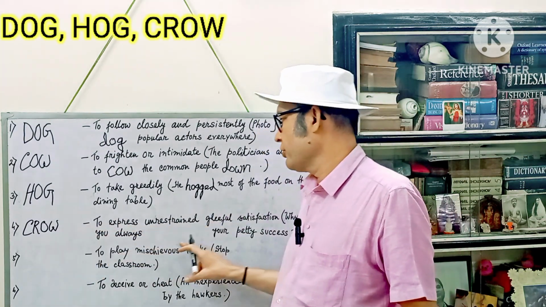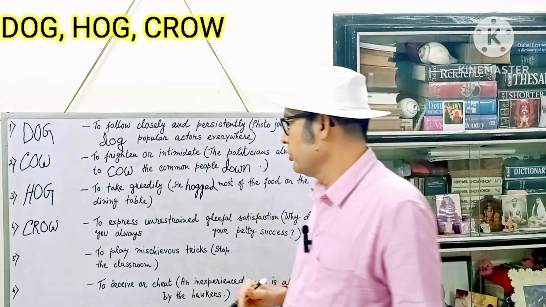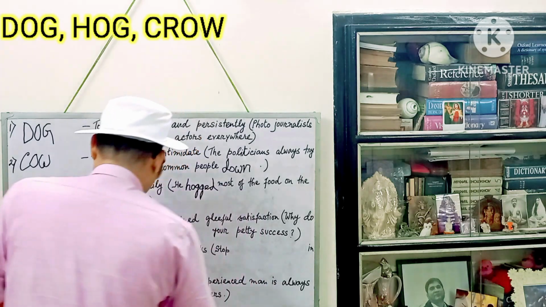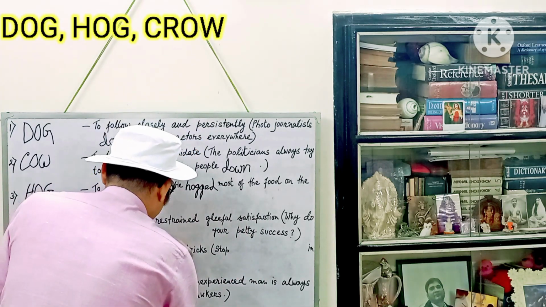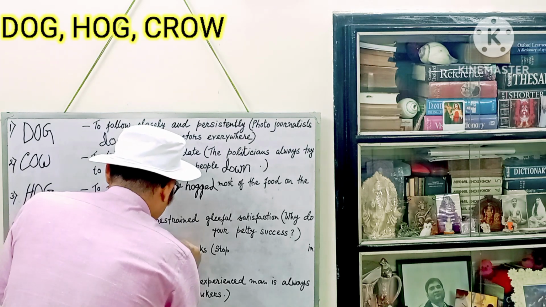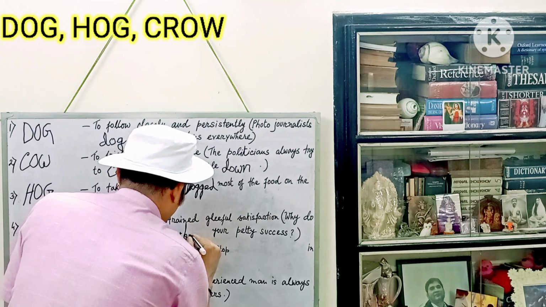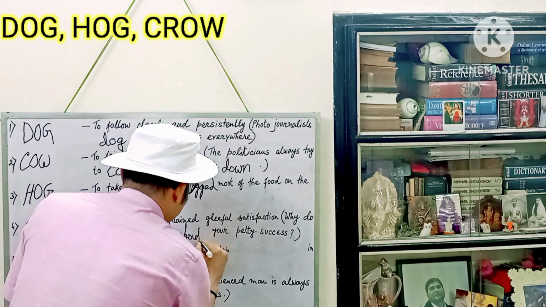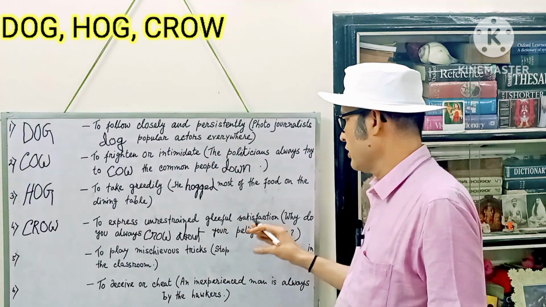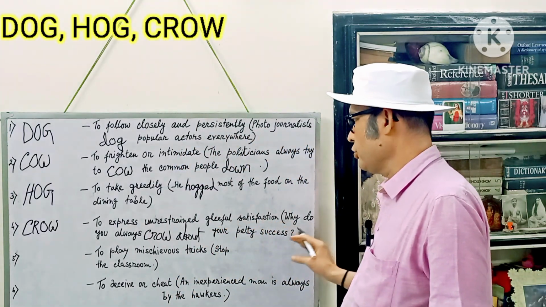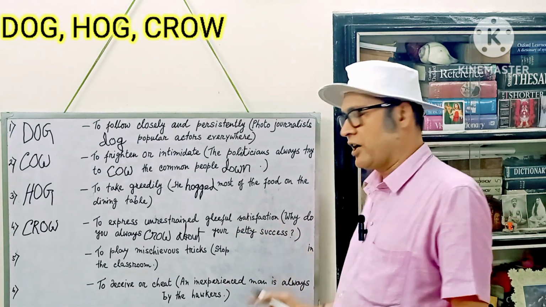So we will write here crow about. To express unrestrained, gleeful satisfaction, the example sentence is, why do you always crow about your petty success?